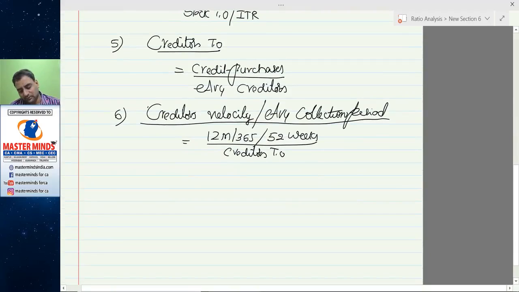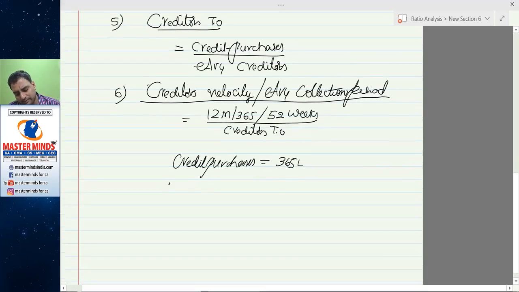Creditors, let us assume your average credit purchases in a year was 365 lakhs. Number of days in a year is 365.